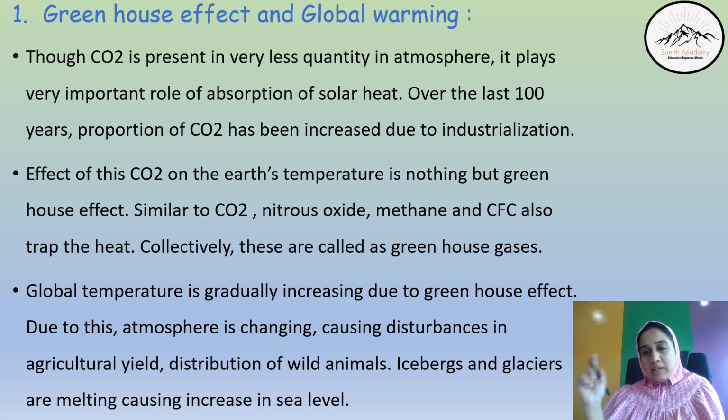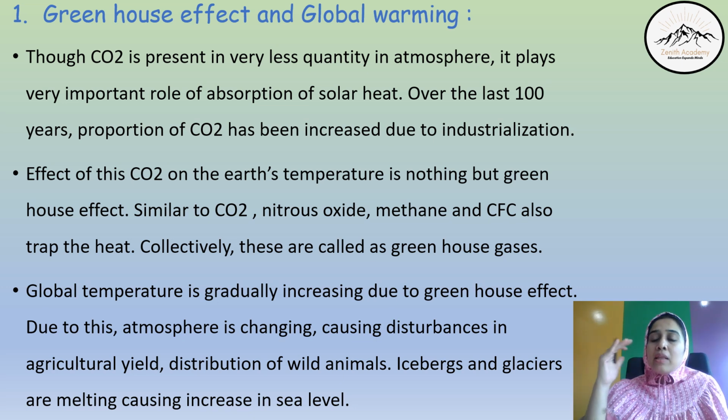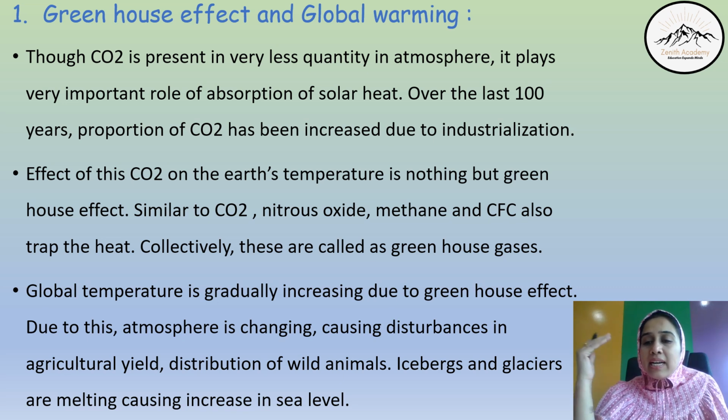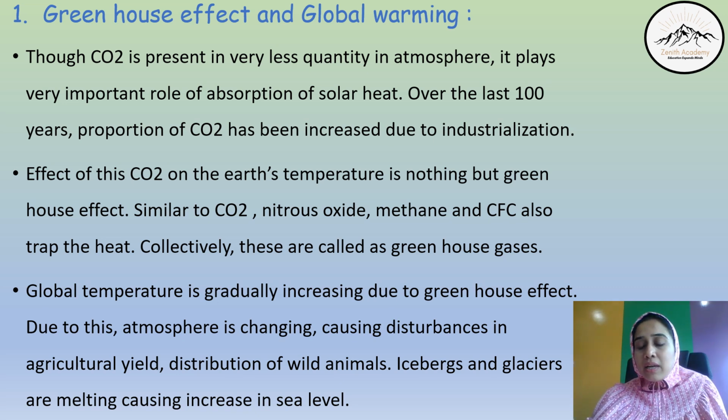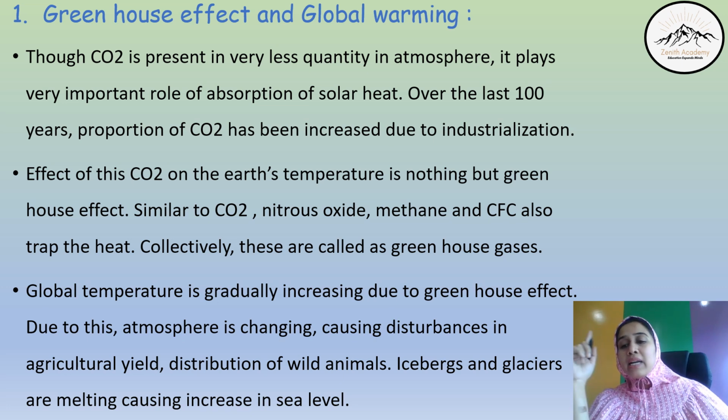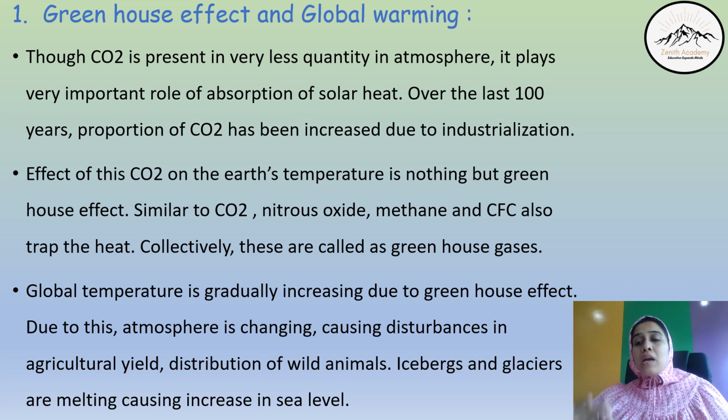Now, when the entire temperature of the Earth's surface and atmosphere increases, the snow-clad regions, icebergs, and glaciers in the Antarctic and Arctic areas start melting due to the heat. Due to that, sea levels will increase, and ultimately, what happens? The entire climatic condition of the Earth changes. There are seasonal changes which also result in disturbance in the agriculture yield.